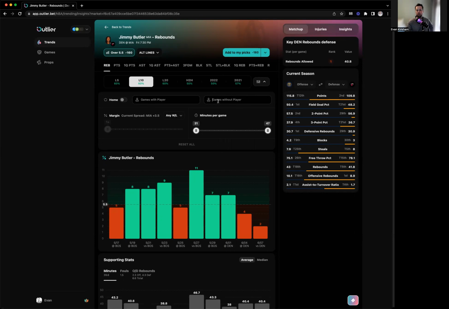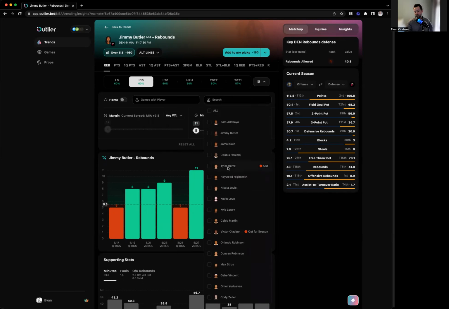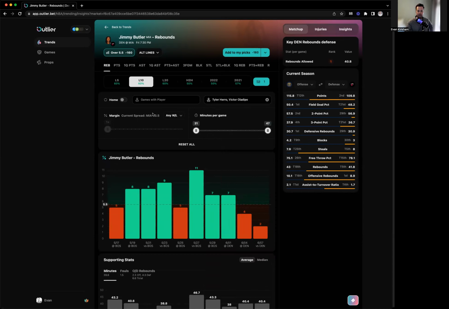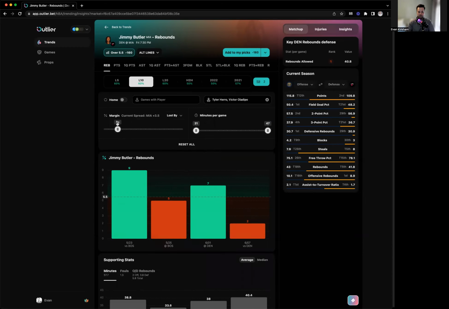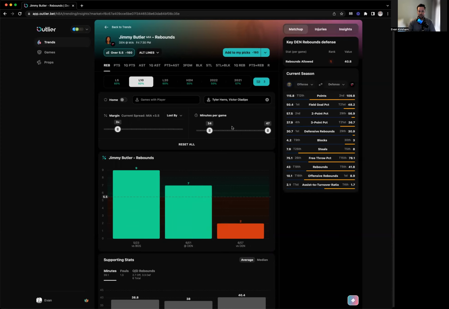So here we go. Let's start with games without players. All right, Tyler Herro's out tonight. So games when Jimmy Butler does not have Tyler Herro. Games when he does not have Victor Oladipo. Okay. Looks like Miami is the dog by 3.5 points. So when Miami loses by 3 or more points. Okay, great. And Jimmy Butler's not going to get load managed because it's a playoff game. It's actually a must win, so they're going to play Jimmy Butler. So let's say when he plays between 34 and 47 minutes. All right. Under those conditions, he's hitting it 2 out of 3 times. That's a lot better than we saw. That's like 60%, right?